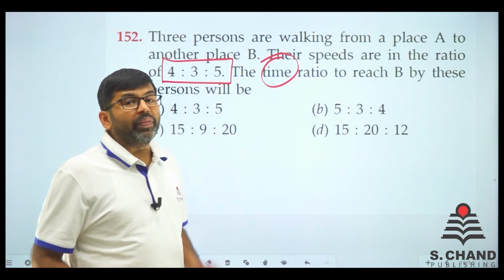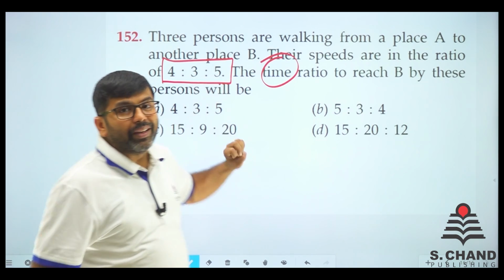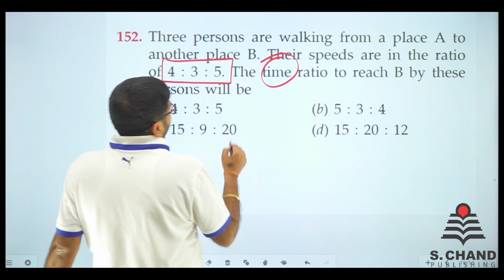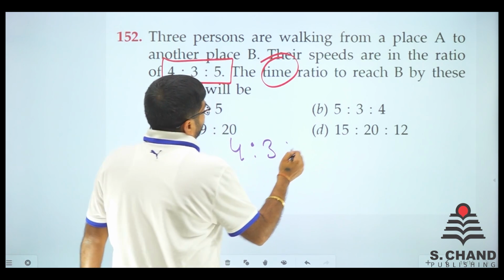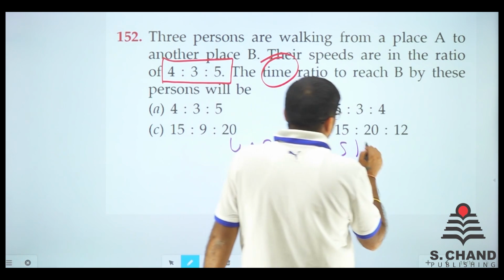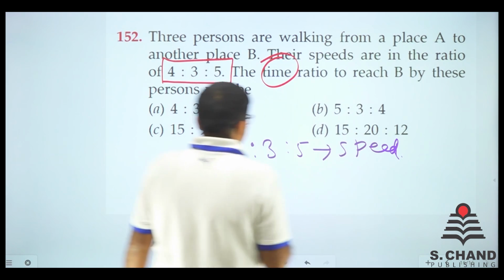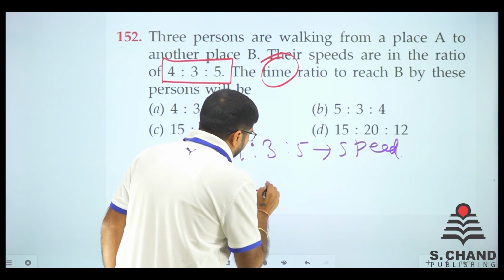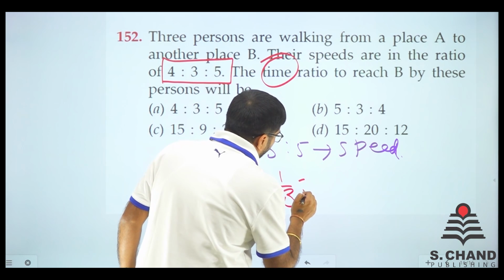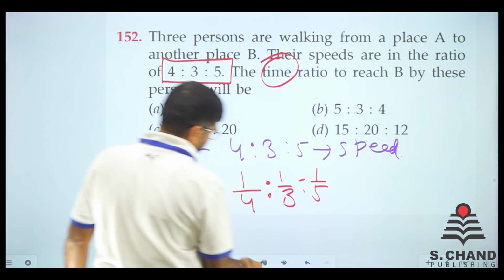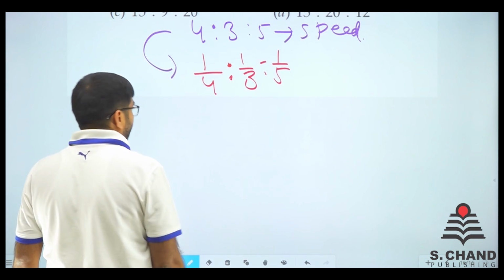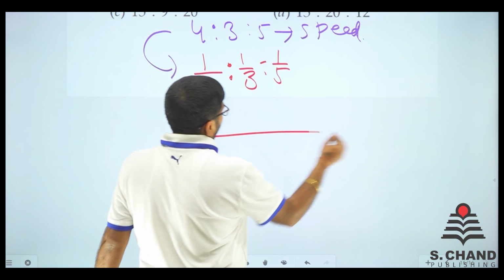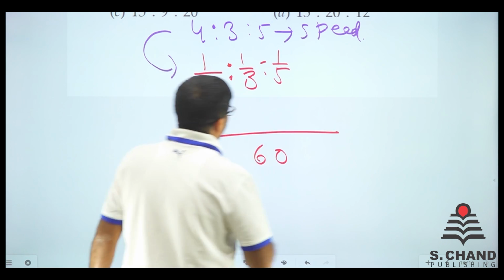If you remember one thing I told you, that speed is inversely proportional to time. Do just one thing. 4:3:5 जो है speed का ratio है. Now convert this into time का ratio. So it will be like 1/4, 1/3 and 1/5. Let's see इसको कैसे easily cut कर सकते हैं. So 4 3s are 12 into 5 is 60. So we do one thing. 60 इधर लिख लेते हैं.